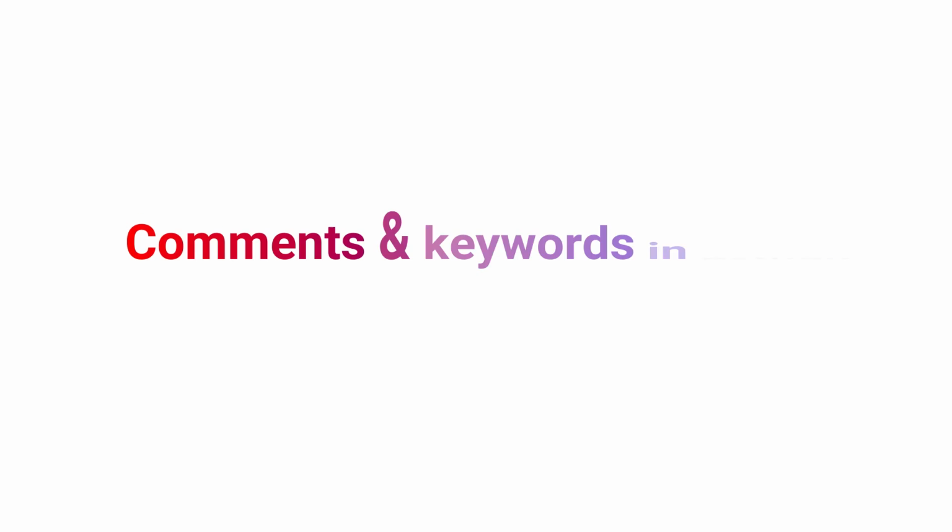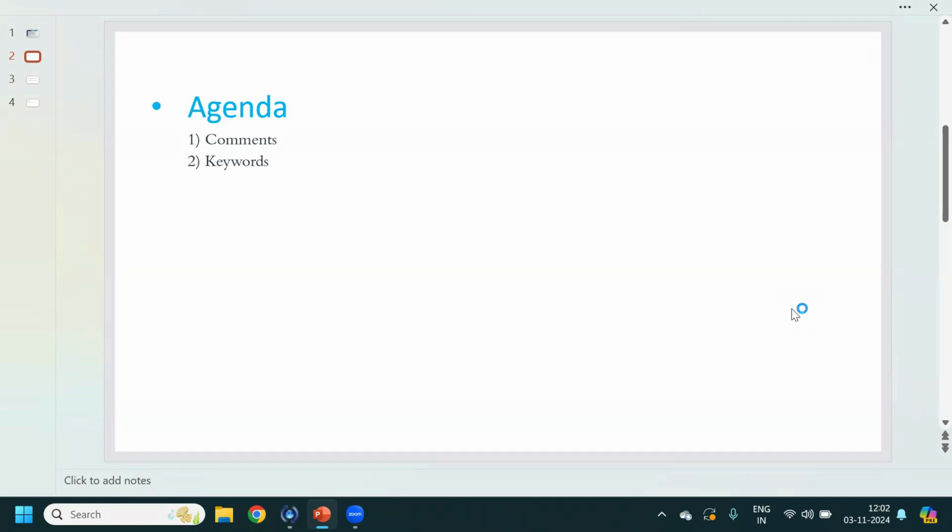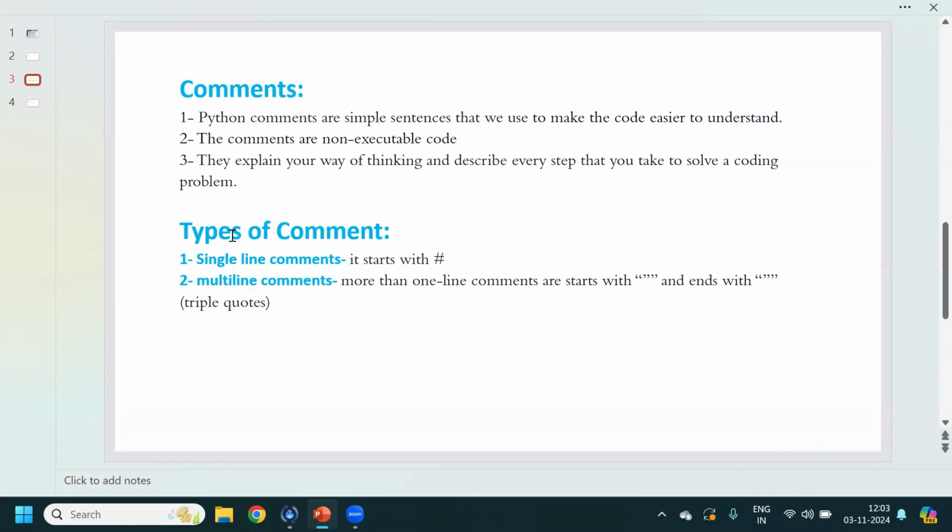Hey, hi guys. In this session, we are going to see how to add comments in Python code and what all keywords are available. The agenda of this meeting is comments and keywords. Let's start with comments. Now we'll understand why we use comments.